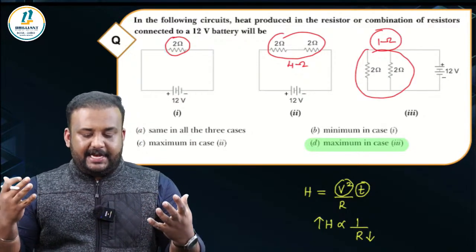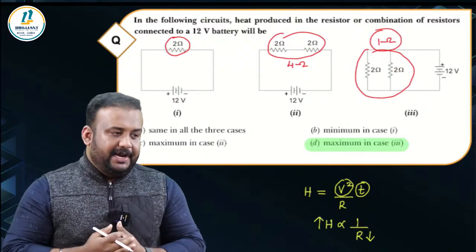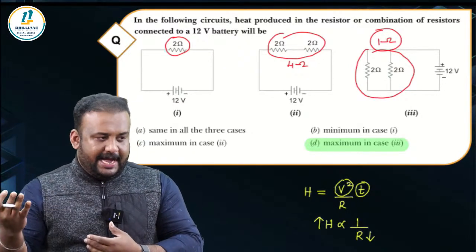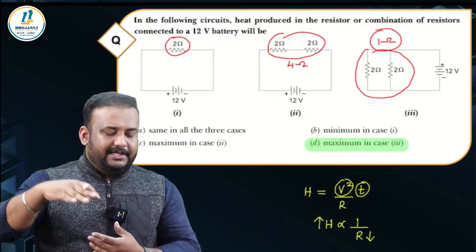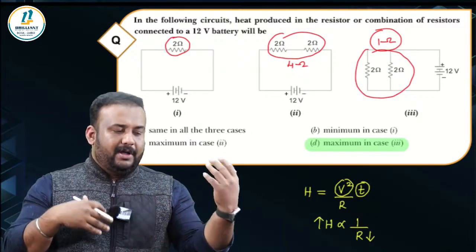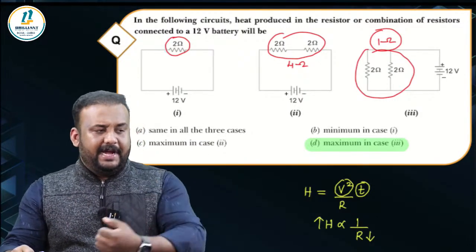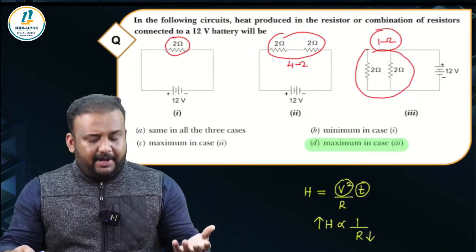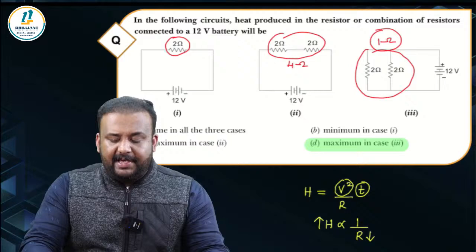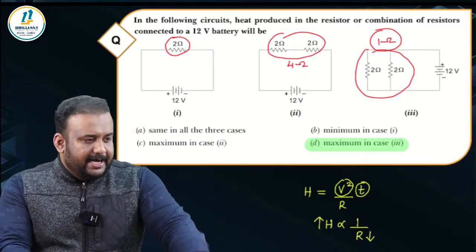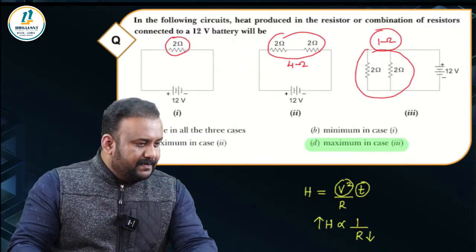Don't waste your time sitting and calculating the amount of heat produced here in each case, okay? You can do that by using power equal to V into I, or I square RT, or heat is equal to VIT, or I square RT, or V square by RT. You will get the values, but it's of no use. It's an MCQ question. You need to save as much time as possible. Clear for all?